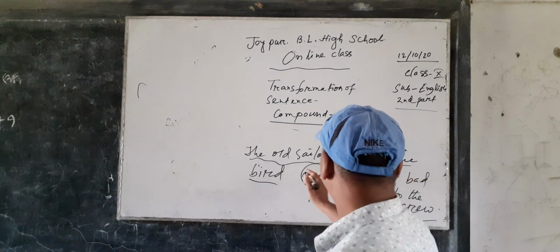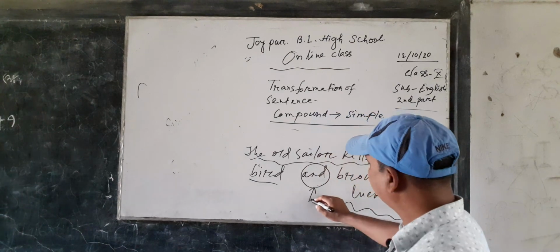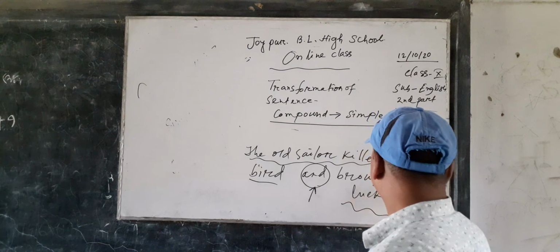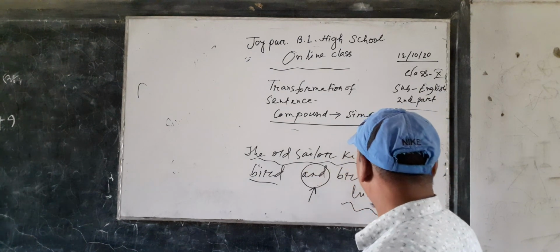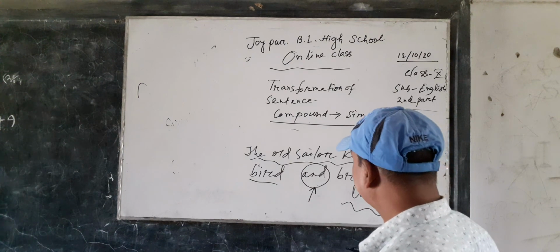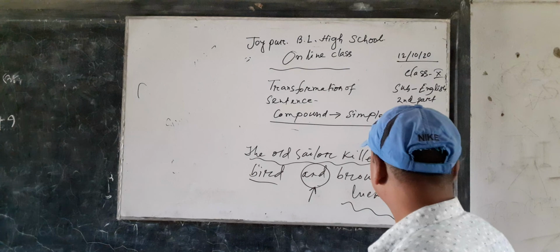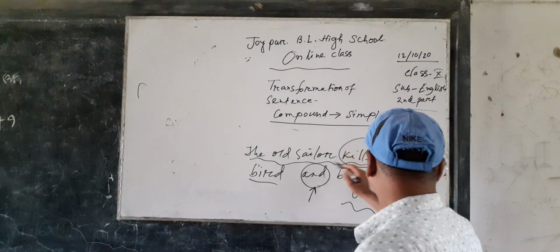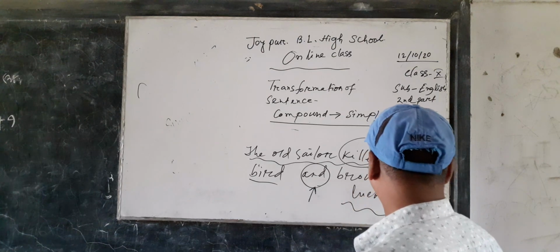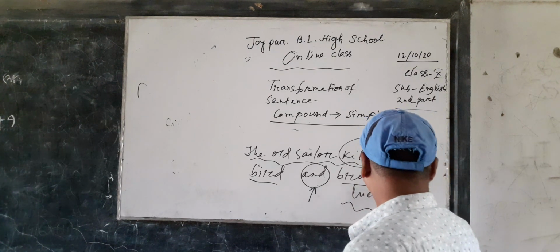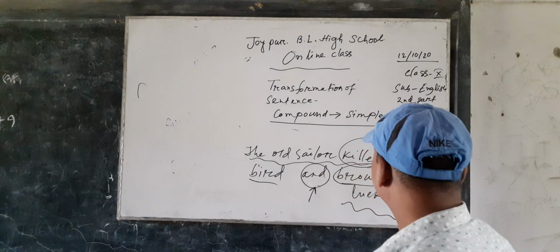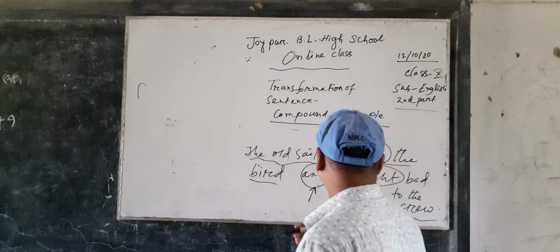If the sentence is combined with a coordinating conjunction and the subject of both clauses is the same and the verbs are done one after another, in this case we have to make the sentence simple in this way.